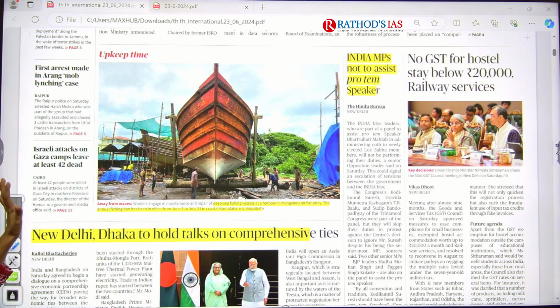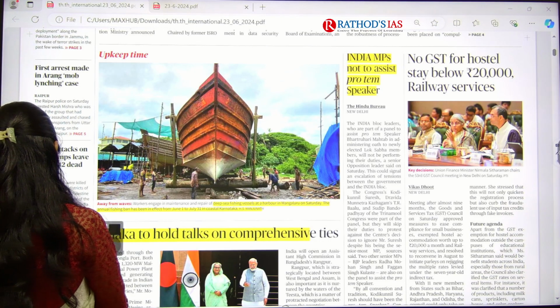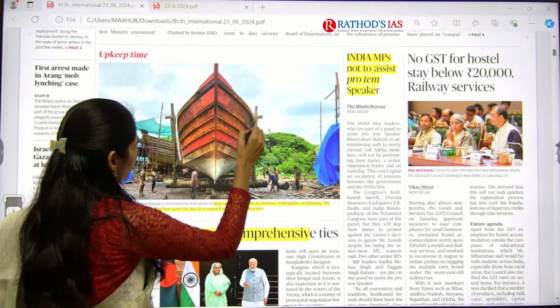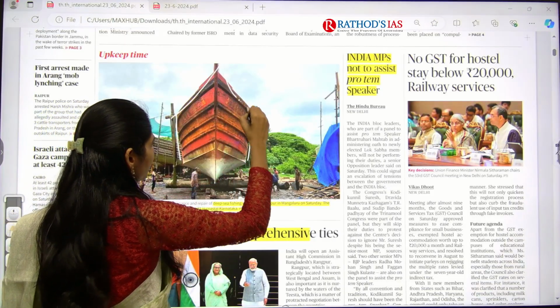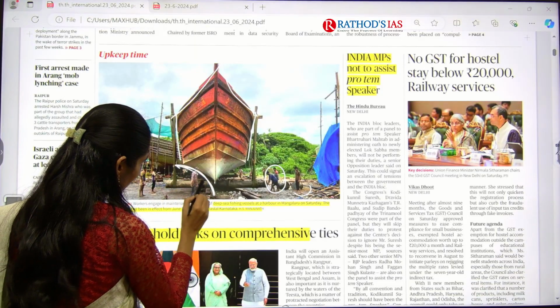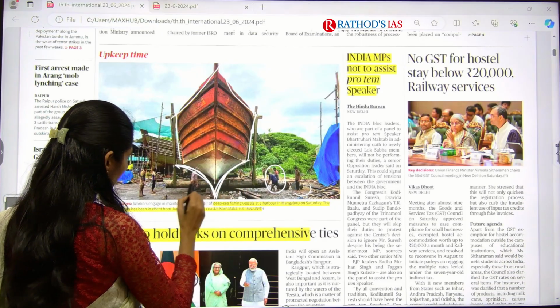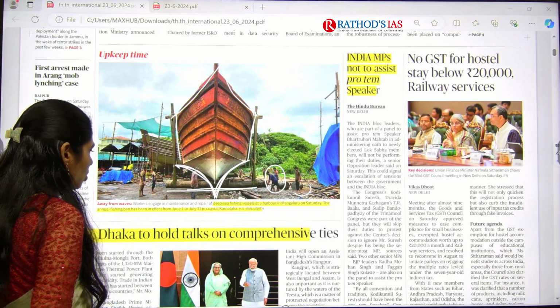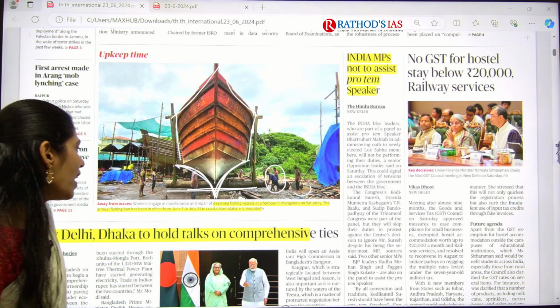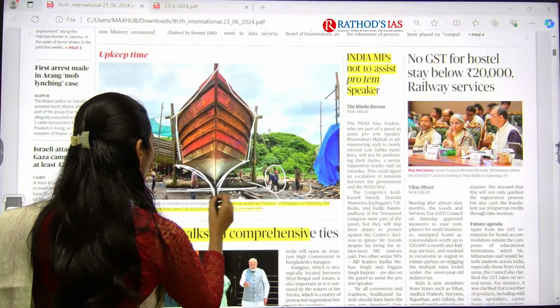And second, you can see one interesting image. Okay, I will change the color of the pen. So you can see this ship. Okay, it is very big. You can see humans, and even one more character here, it is like this shape. So what is this ship? Where can we use this kind of ship? It is a ship used for deep sea fishing. It is also called a deep sea fishing vessel.